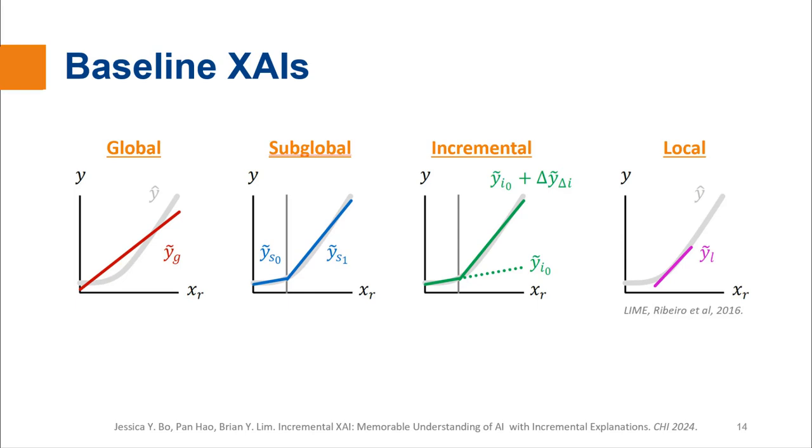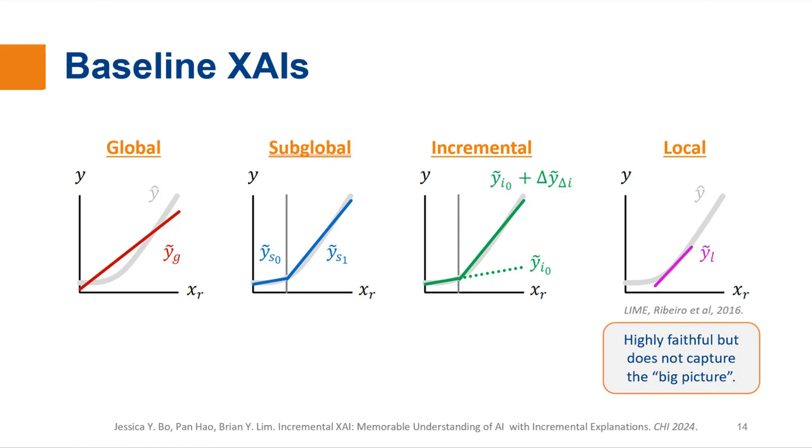We also introduced the local baseline implemented with LIME, which only explains small local neighborhoods of data. Local techniques are highly popular for explaining specific instances, so we include it due to its ubiquity. While local is very faithful, its explanations tend to have very high variance across the input space, so it's difficult to draw a general understanding of the AI system's overall behavior. Therefore, we hypothesize that users will have a harder time applying it to unseen instances.